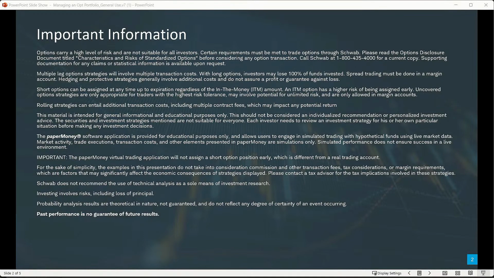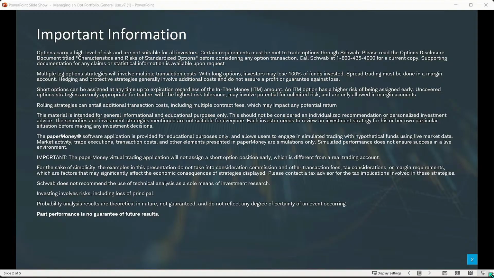Paper money application will not assign a short option position early, which is different from a real trading account. For the sake of simplicity, the examples in this presentation do not take into consideration commissions and other transaction fees. And I mentioned rolling. Just note, when you roll an option, it doesn't save you on commissions. You still have to pay commissions for each contract. So just be aware of that. Past performance is no guarantee of future results. All investing involves risk, including potential loss of principal.